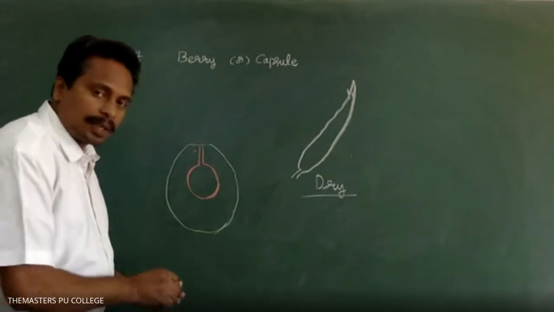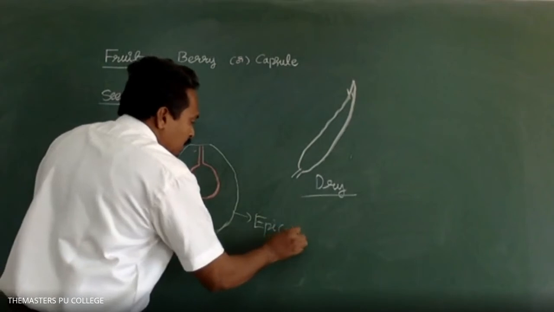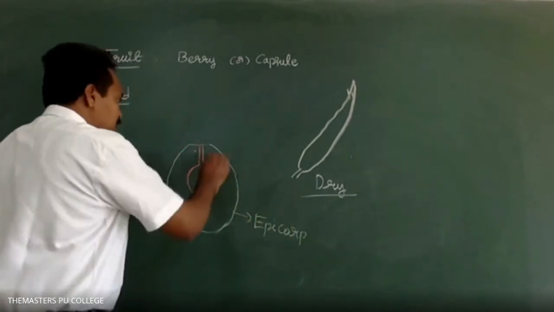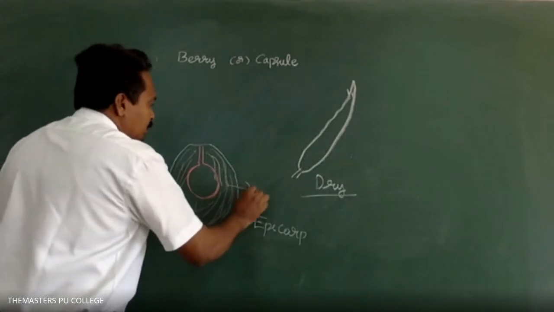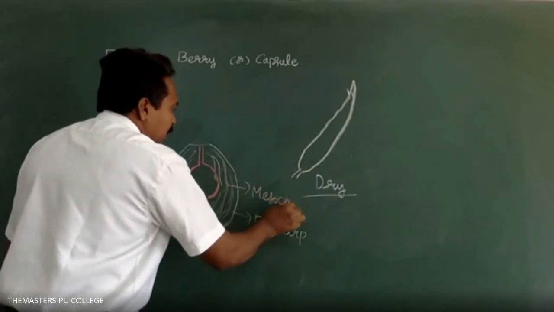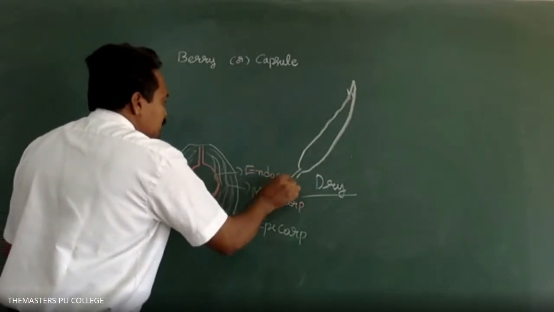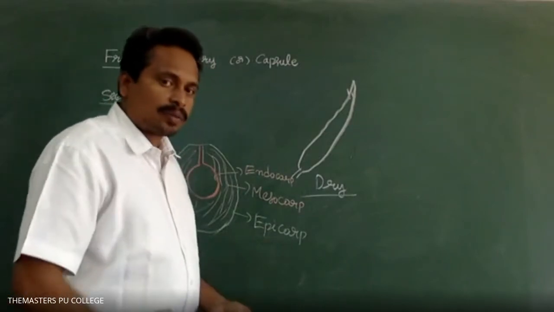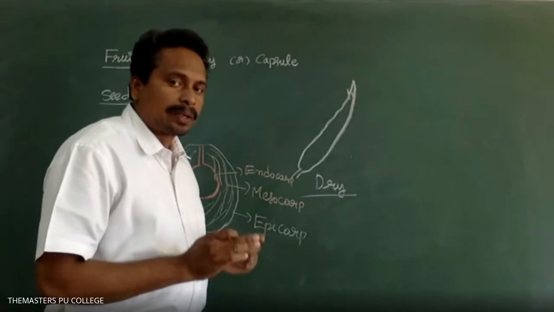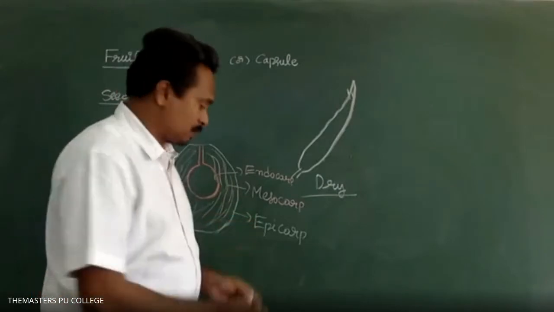The fleshy fruit is differentiated into epicarp, mesocarp and endocarp. So legume is a dry fruit, and the fruit wall, the pericarp, is not differentiated into epi, meso, and endocarp.